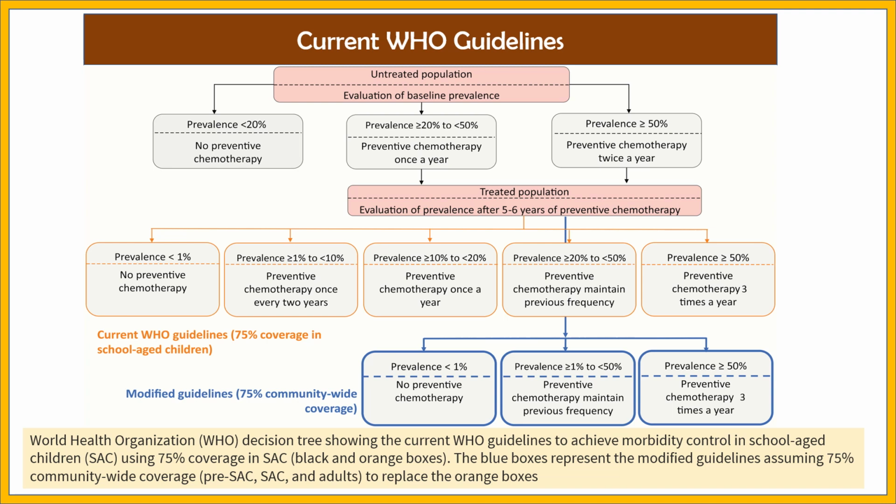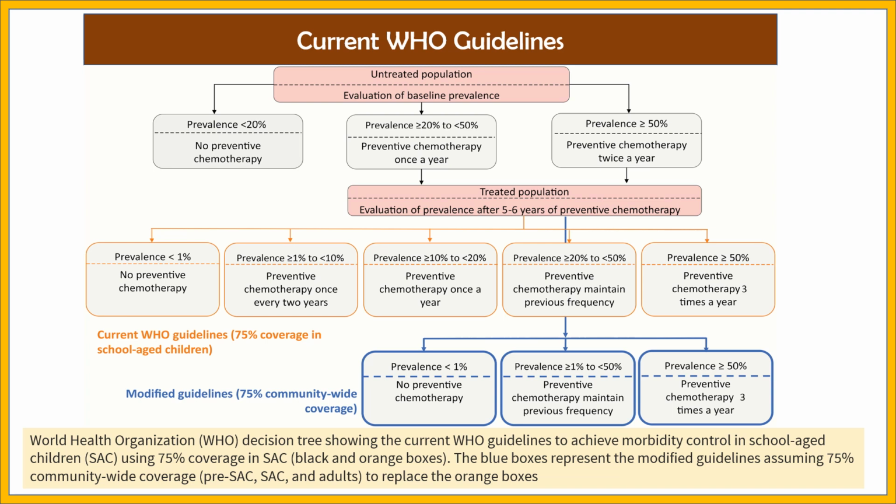When the prevalence is between 10% and 20%, preventive chemotherapy is done once a year. If it is between 20% and 50%, then chemotherapy is maintained at the previous frequency. And if the prevalence is more than 50%, then chemotherapy is done three times a year.